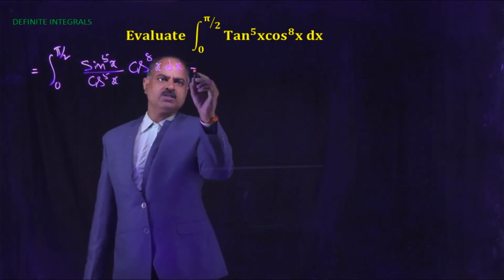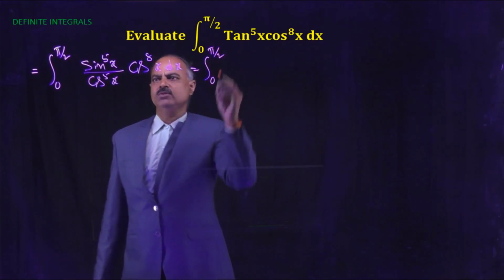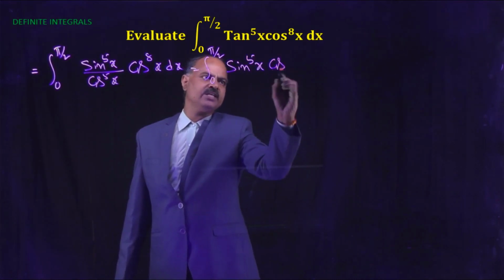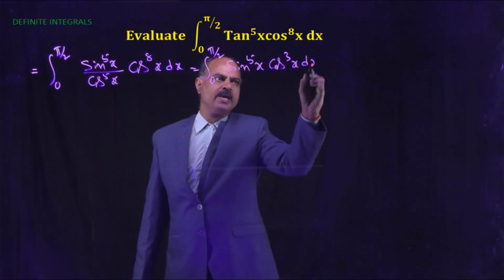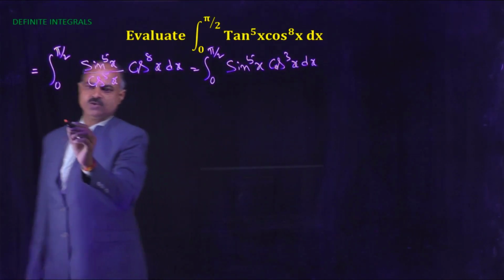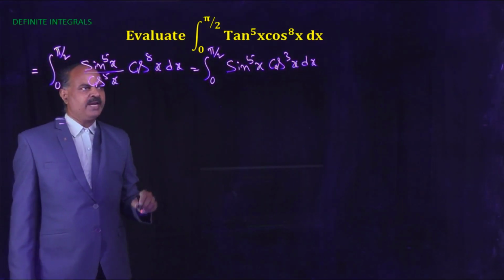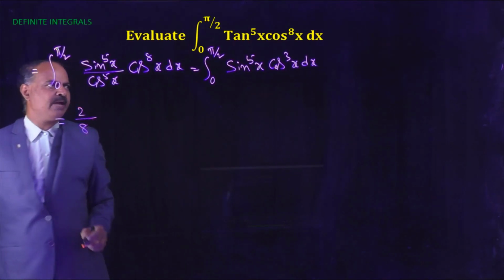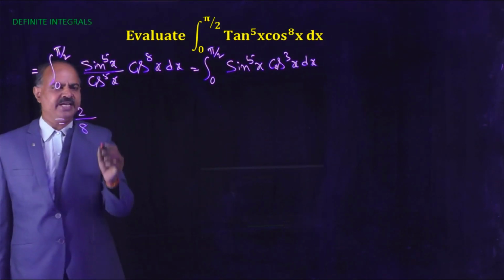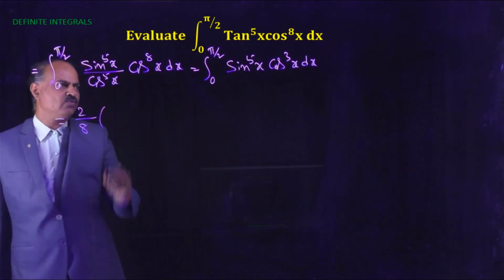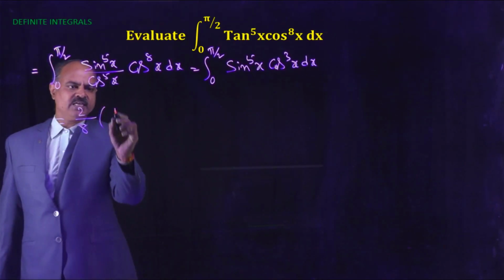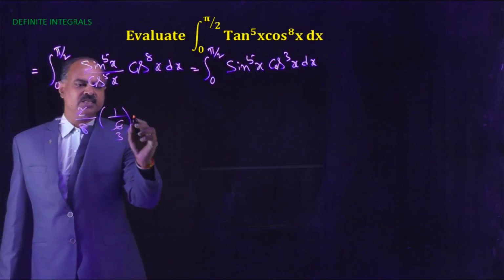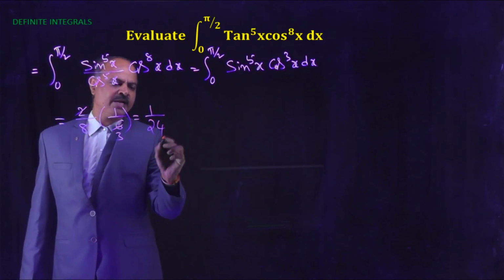Now this is equal to integral 0 to pi by 2 sin to the power 5x into cos cube x dx. Now this is equal to (n minus 1) by (m plus n). So here that is equal to 2 by 8, since m plus n is 5 plus 3, 8, into 1 by (m plus 1). So that is equal to 1 by 6, here 2 3s are 6. Therefore that is equal to 1 by 24.